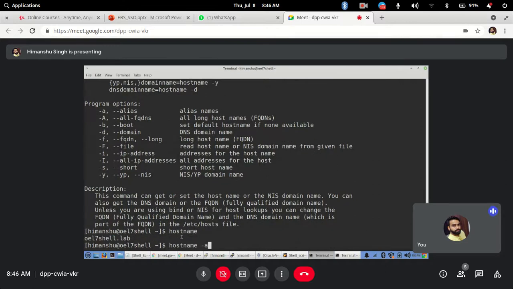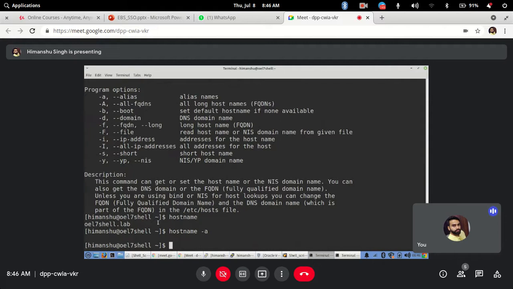I have not defined a separate domain in the file, that's why it is coming as this. I will show you how it works, because there is no domain name defined there.